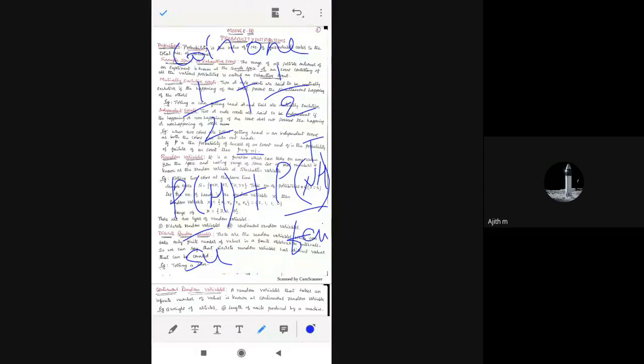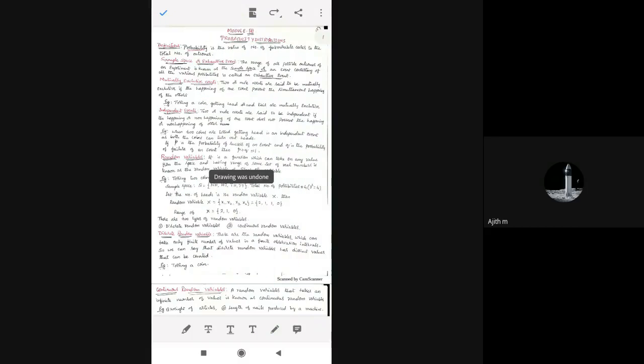So 1 by 2 plus 1 by 2 is 2 by 2, which is 1. Therefore, P of success plus P of failure is equal to 1. Hence, P plus Q is equal to 1 is justified. P is the success of an event, Q is the failure of an event, so success plus failure of an event is 1. That is one of the conditions in the probability definition.